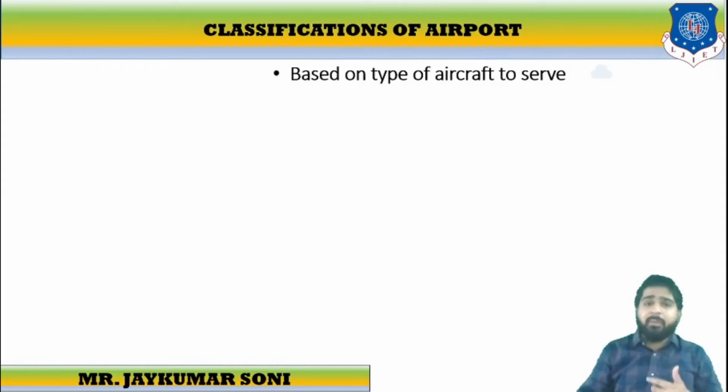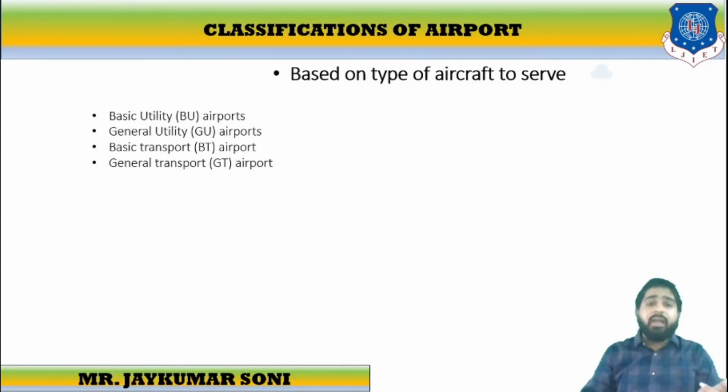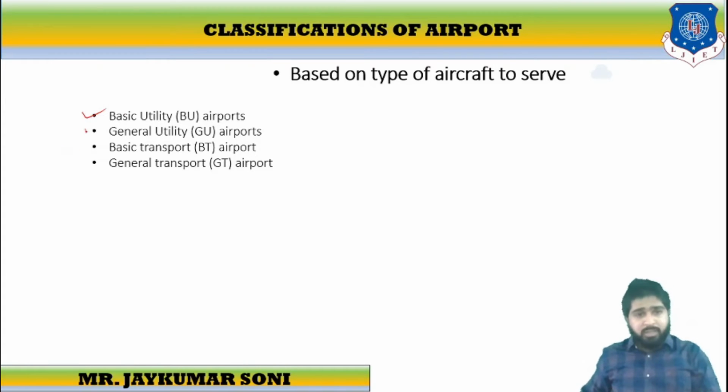And then another type of classification is based on the facility to serve the type of aircraft. It involves four categories: BU airports, GU airports, BT airports, and GT airports. BU stands for basic utilities, GU stands for general utilities, BT stands for basic transport utilities, and GT stands for general transport.